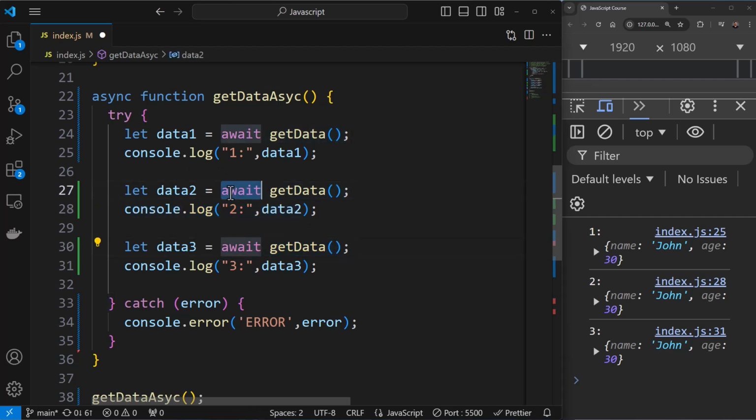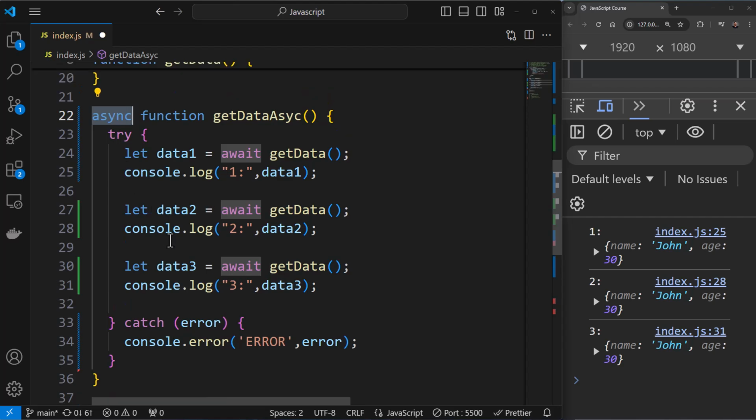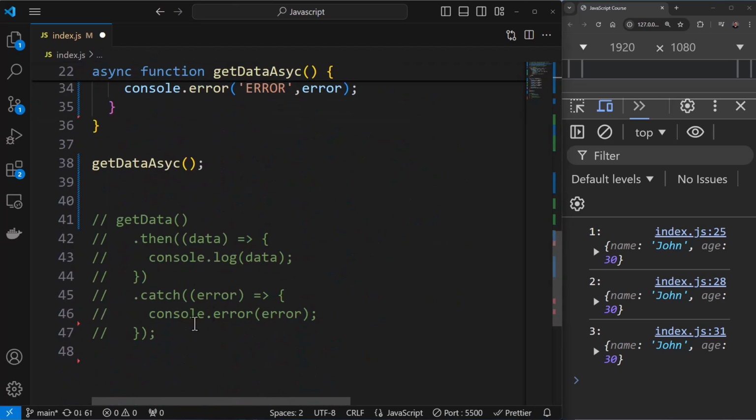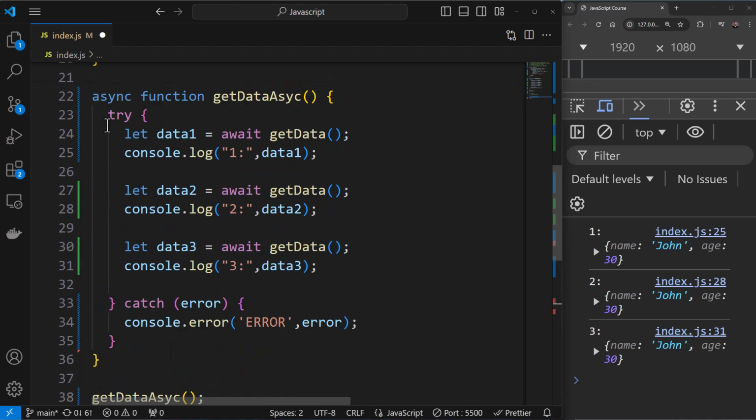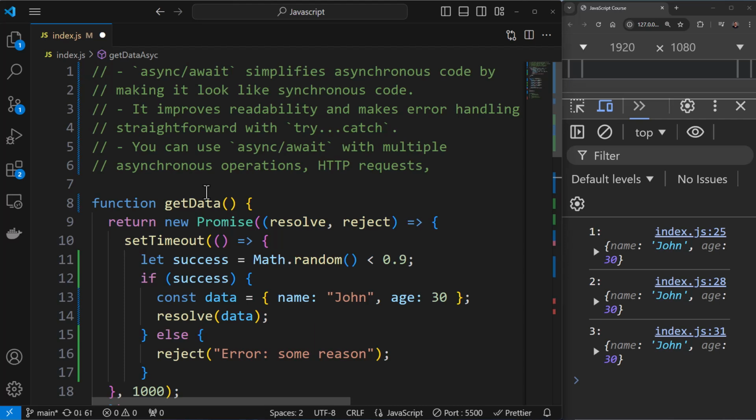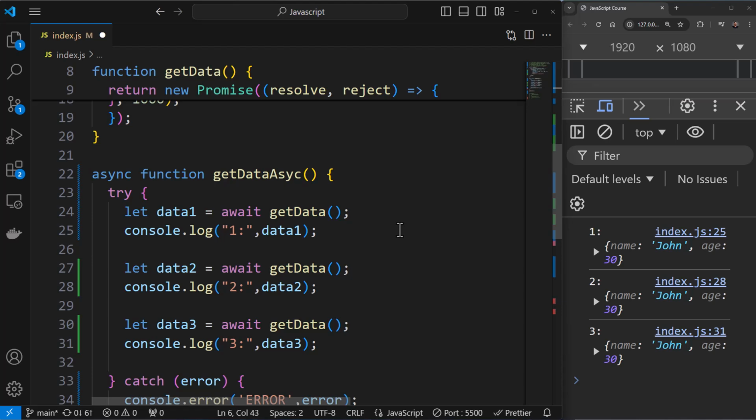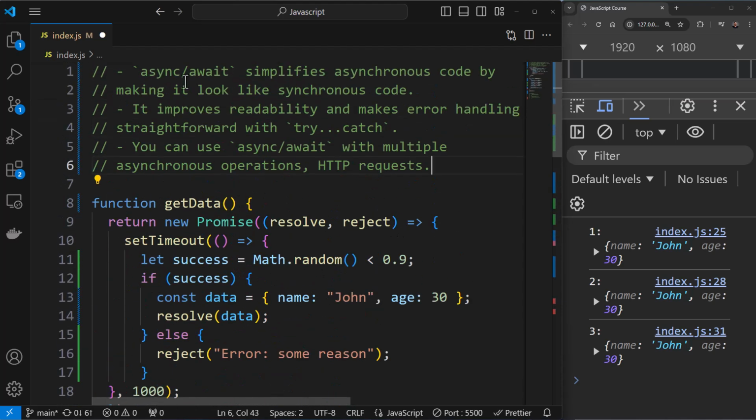And because we are making use of await, we have to mark this function as async over here. So it improves readability and makes error handling straightforward with try catch. Over here, you had to make use of then and catch. Now it's pretty straightforward, like standard JavaScript, try and catch. And you can use async await with multiple asynchronous operations, HTTP requests, and more. All of that is possible, and these things are being used a lot.